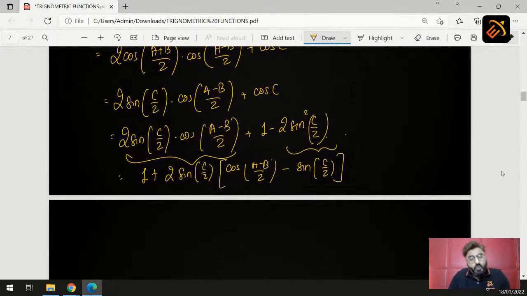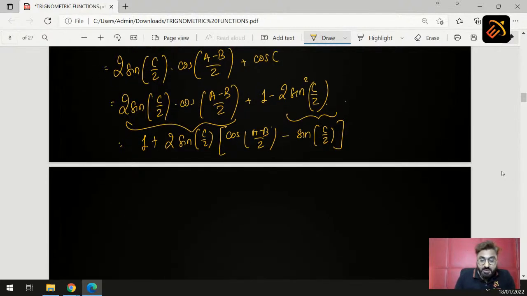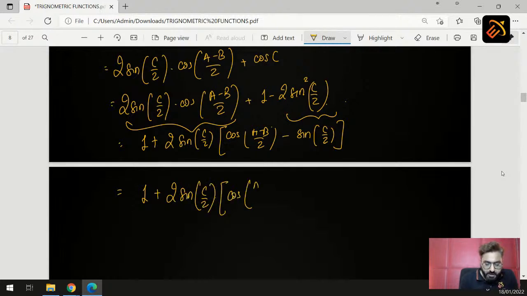So what is sin C by 2 in terms of triangle law? So in terms of triangle law, sin C by 2 is basically cos of (A plus B) by 2. Now the next step will become 1 plus 2 sin C by 2 as it is into cos of (A minus B) by 2, no change as it is, and minus sin C by 2 is basically what? It is basically minus cos of (A plus B) by 2.